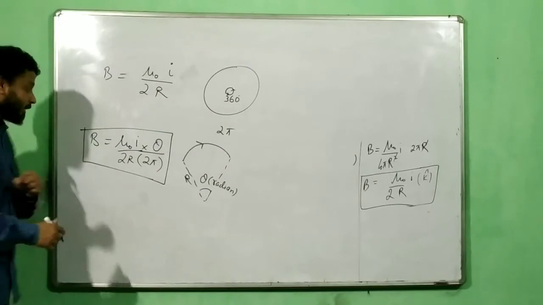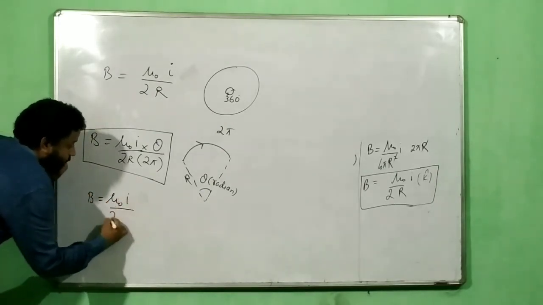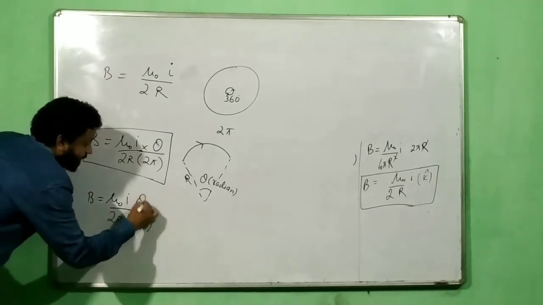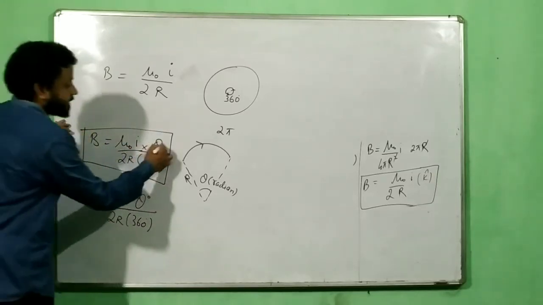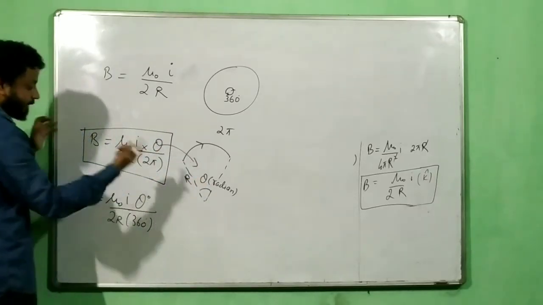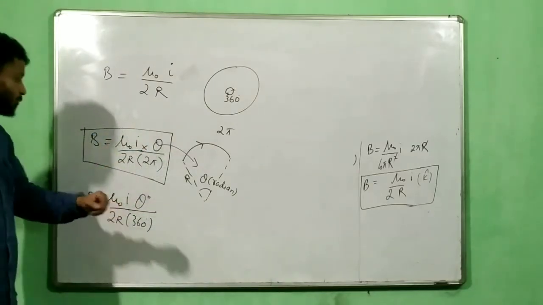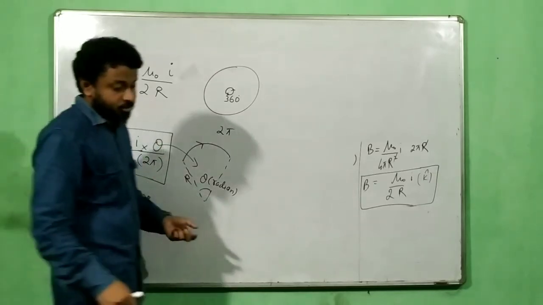If you hate radian and like degrees, then in the same case you have to write this as mu naught I by 2r times theta over 360 degrees, and now here theta should be in terms of degree. This theta over here is in terms of radian, but here it should be in degree. So 30 degrees, directly put 30 degrees. No need to convert into radian. When you are putting in degree, put here also as degree. If you are putting in radian, put here also in terms of radian.